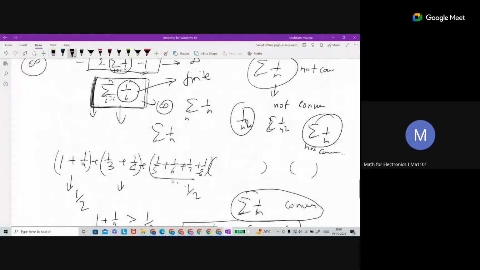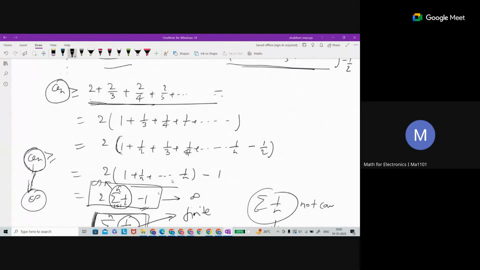You can prove this with the equal to sign also, and for the equal to sign also, the same way you can reach it. Even if you analyze that this term is actually 1 by 1, sorry, if you assume that a1 is equal to 2, a2 is going to be 2 plus 2 upon 3, and a3 is going to be 2 plus 2 by 3 plus 2 upon 4. See that this is a kind of partial sum series you are getting. Each term is actually a sum, right? Then even if you analyze that, again the same series you are reaching, and this series is not going to be convergent. By this way also you can say.